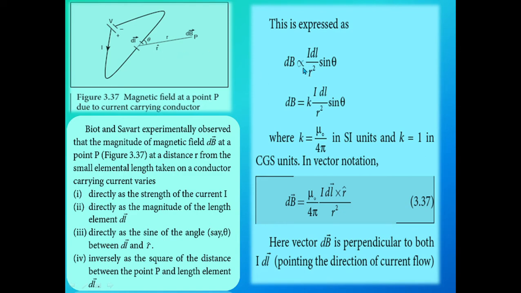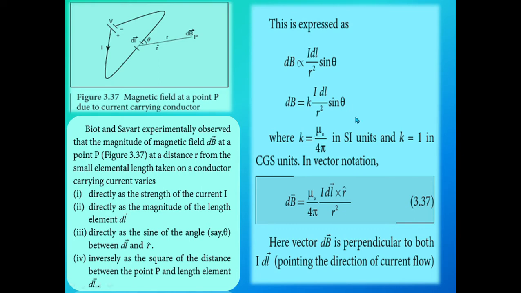To remove the proportionality, we introduce a proportionality constant. We obtain dB is equal to k I dl sin theta divided by r square, where k is the proportionality constant.